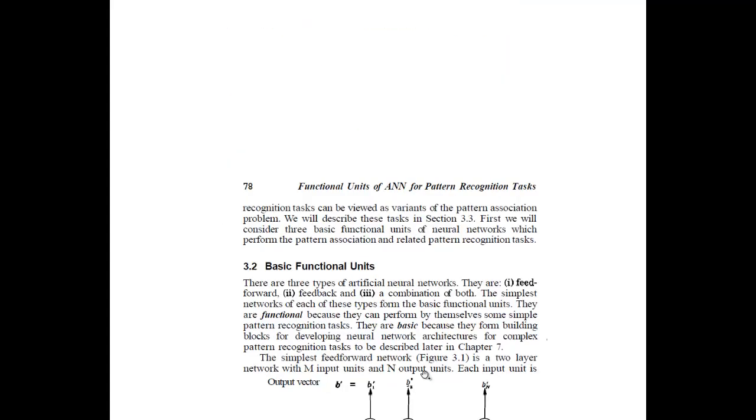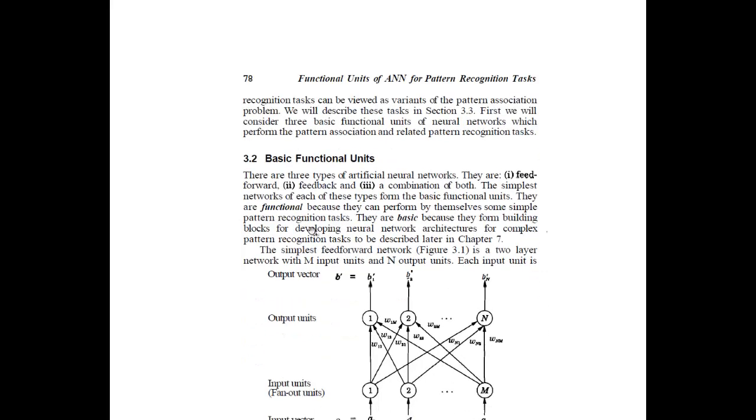Depending on the interpretation of the problem, several recognition tasks can be viewed as variants of the pattern association problem. The weights are getting updated and the network is now getting much more effective.